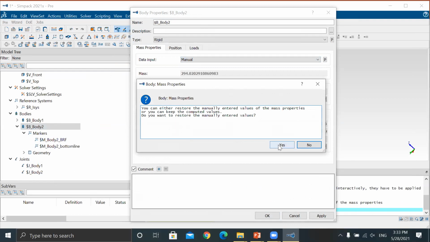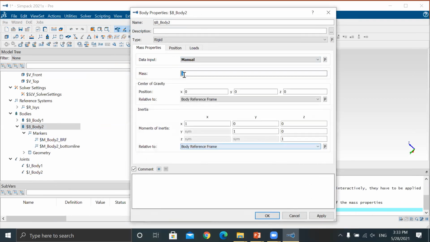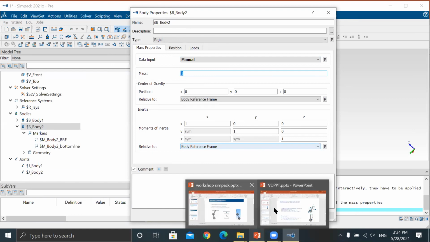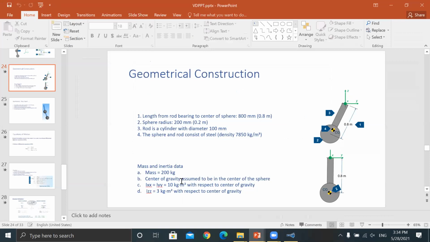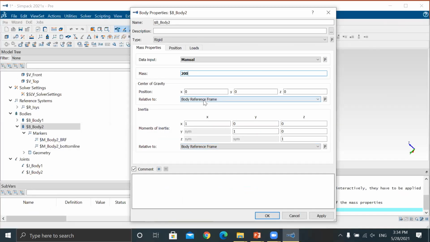Yeah, make it. Okay. Now manually, mass, how much is given? 200 kg mass. 200 kg.